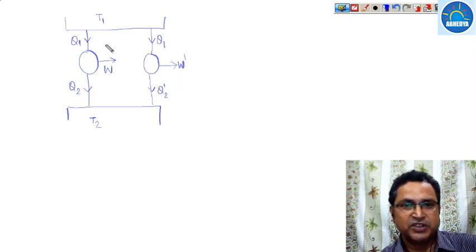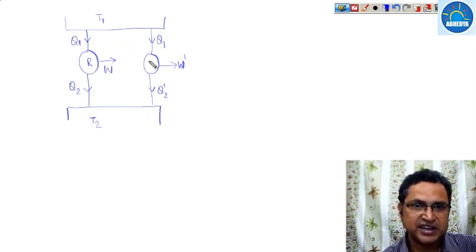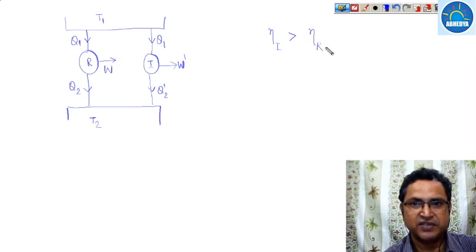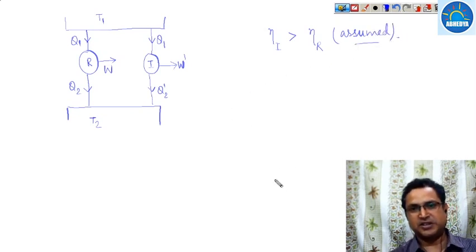Now this is the reversible heat engine and this is the irreversible heat engine. We are assuming that the efficiency of the irreversible heat engine is greater than the efficiency of the reversible engine between the same temperature limits. This is our hypothesis.